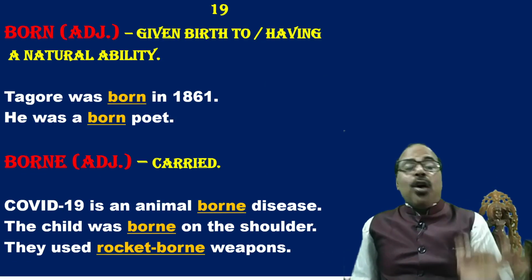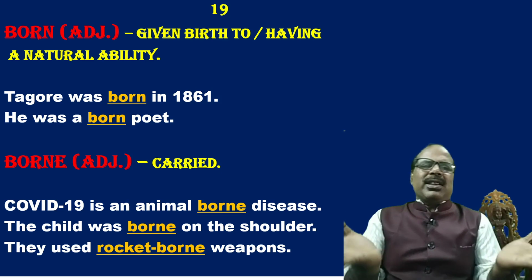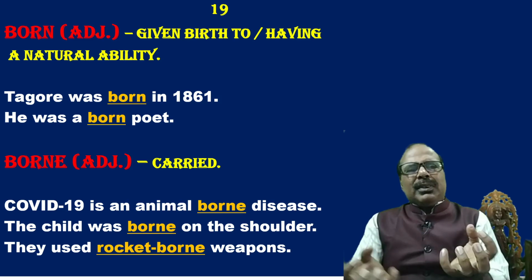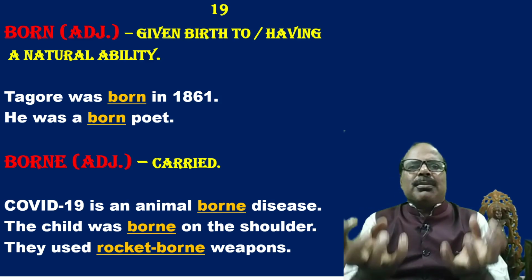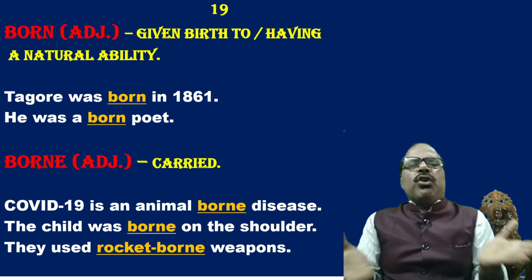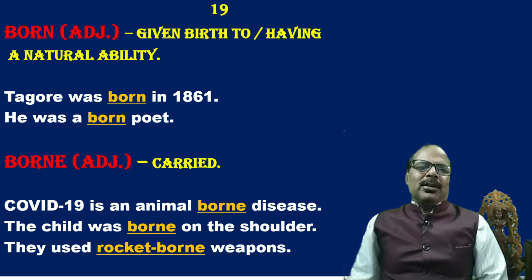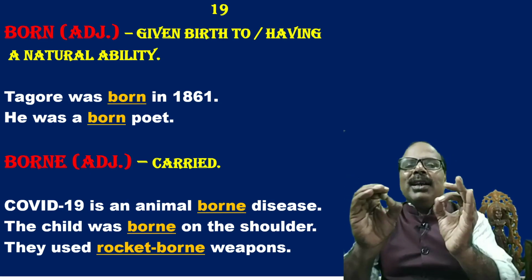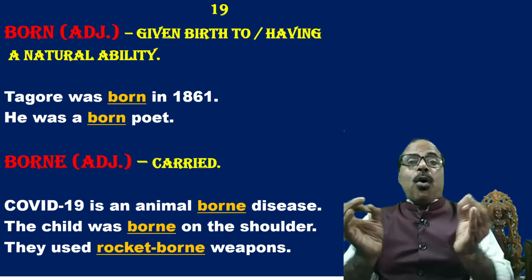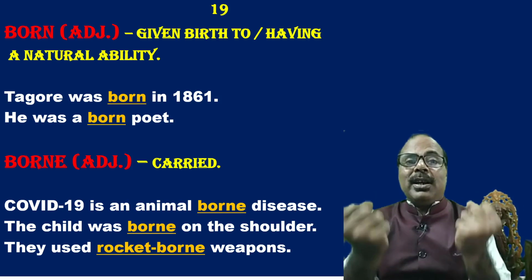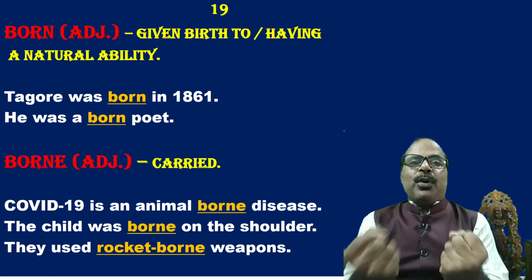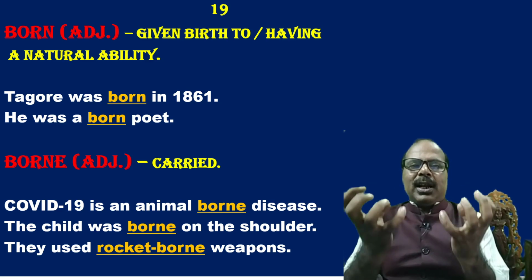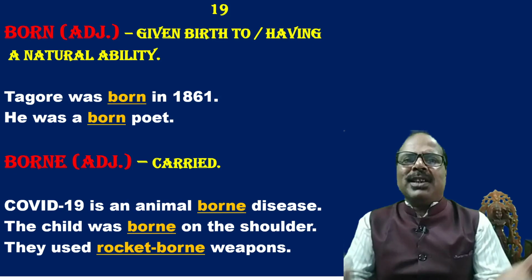Next one, born and borne. Born, very simple word, very common word, means given birth to, or sometimes having a natural ability. For example, Tagore was born in 1861. That means Tagore was given birth in 1861. Now, he was a born poet. That means having a natural ability. He was a born poet. That means he had that very natural ability of poetic craftsmanship.